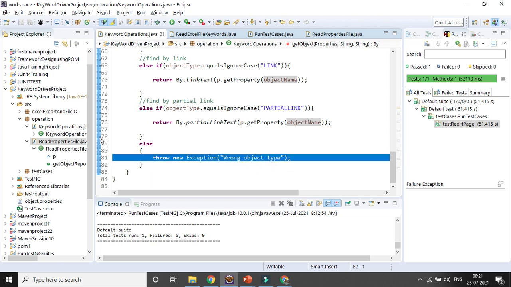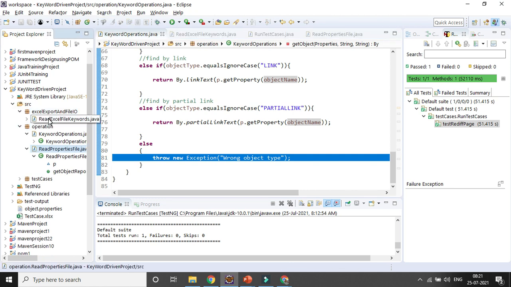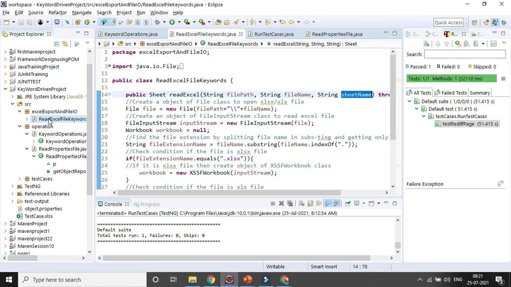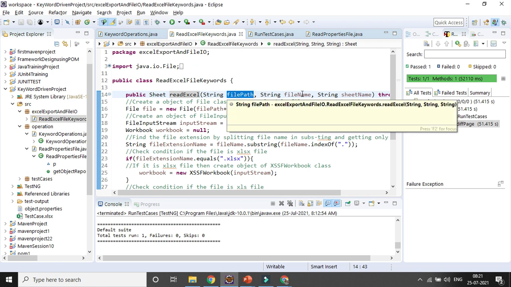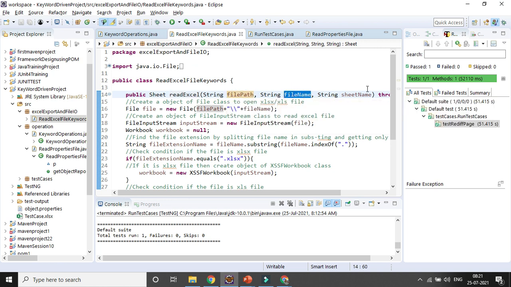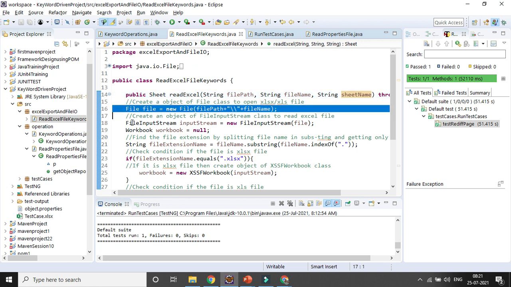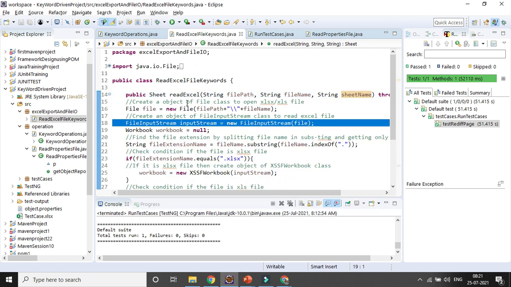Okay. After that, you will be creating another package called Excel export and import IO, through which you will be trying to interact with the Excel file. So you will be creating a read Excel file where you need to provide the path, file name, and the sheet name, right? This is how you are reading the file, and with a file input stream you are also reading the file, right?